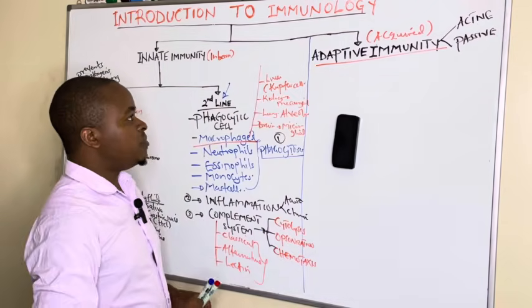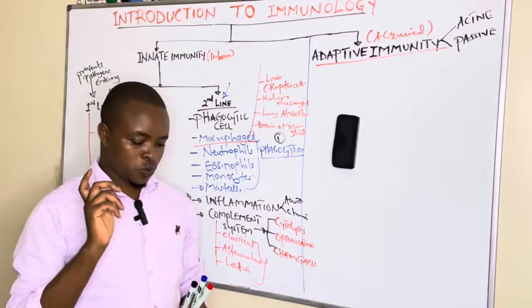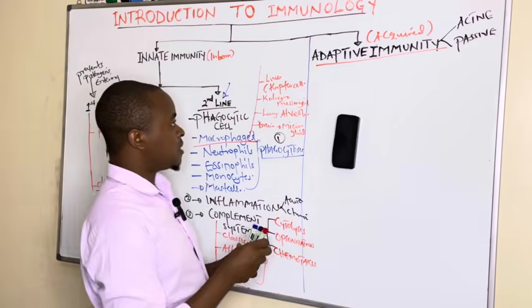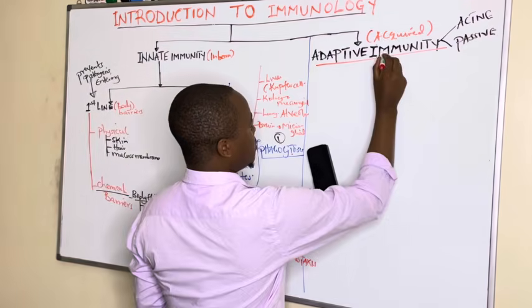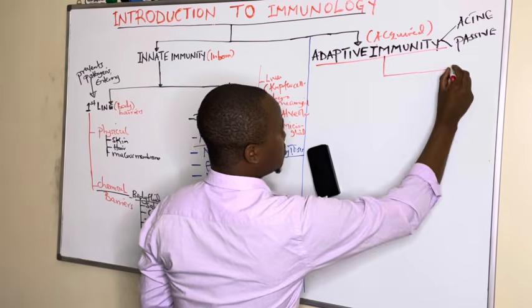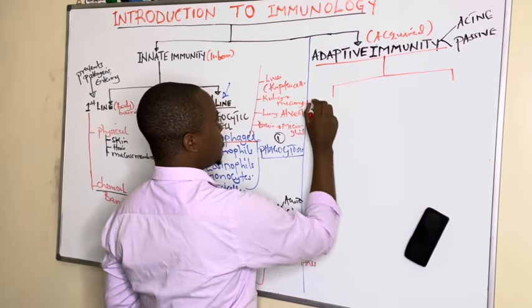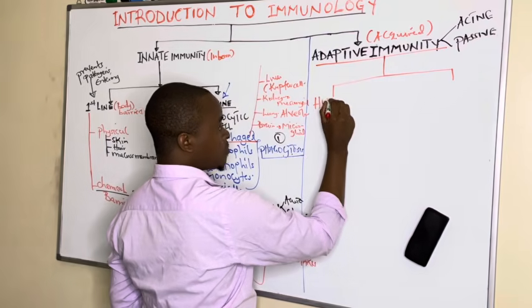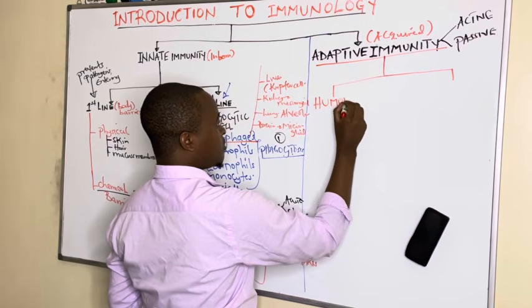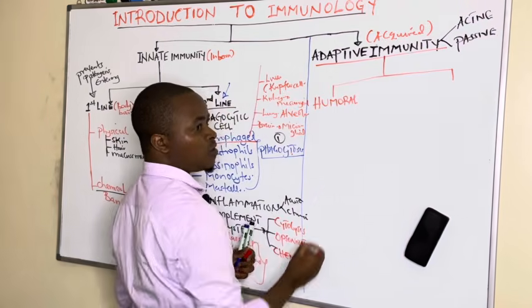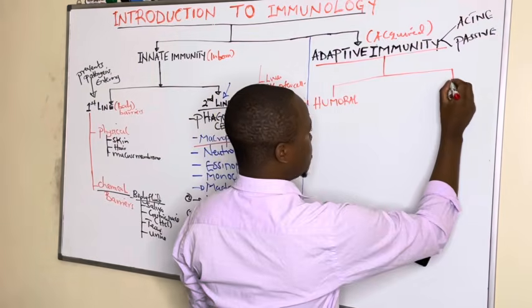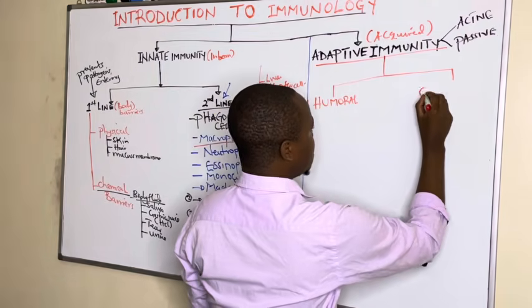This adaptive immunity is also classified into two: humoral and cell mediated.